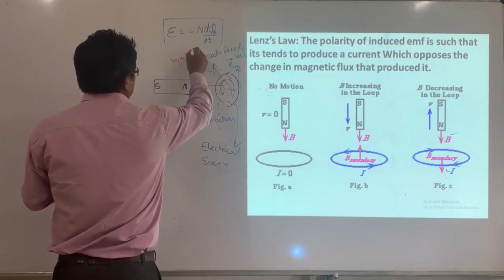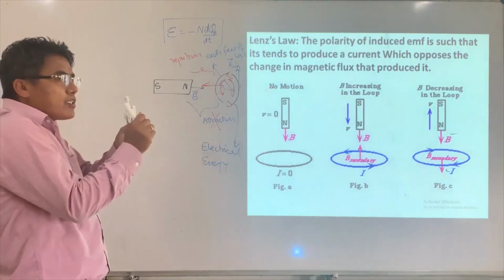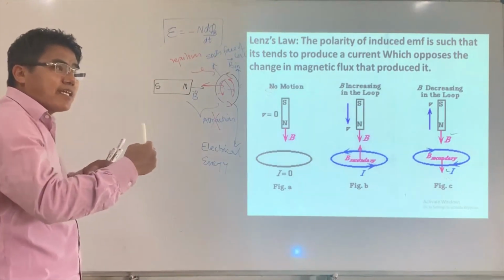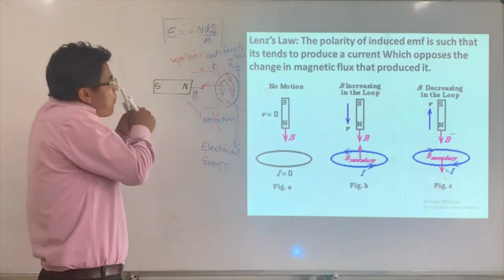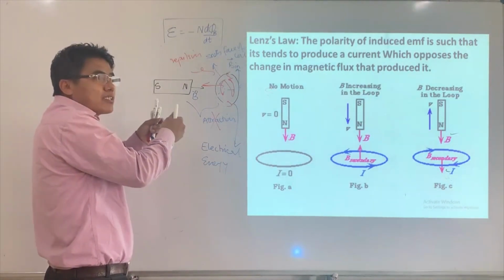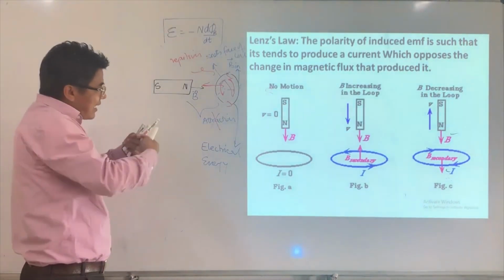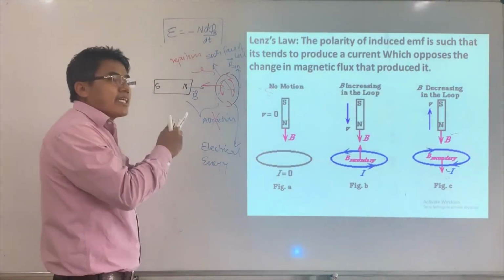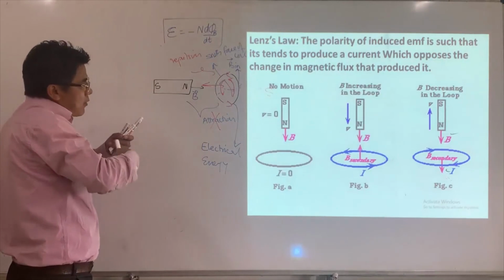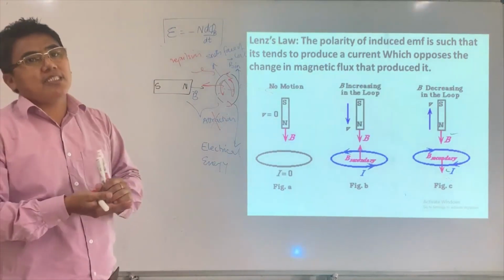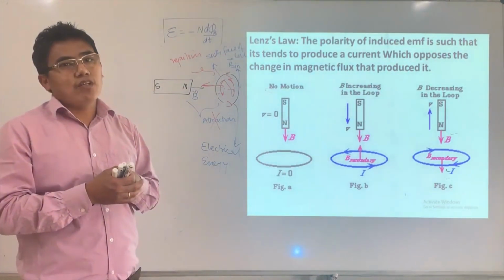If there is repulsion and you don't push, it doesn't move. It is something like a spring. Unless you push the spring, it doesn't stretch. Likewise, only if I push does it move, with some constant velocity. If I go on pushing, electrical energy is produced, and that electrical energy comes from the pushing. Mechanical work is done, and because of that electrical energy is produced. This is how we prove that Lenz's law is consistent with the law of conservation of energy. Thank you.